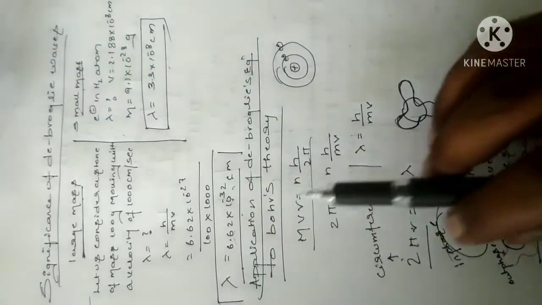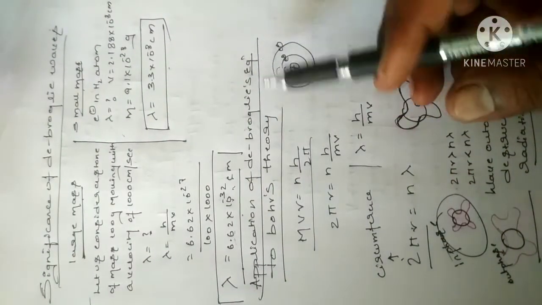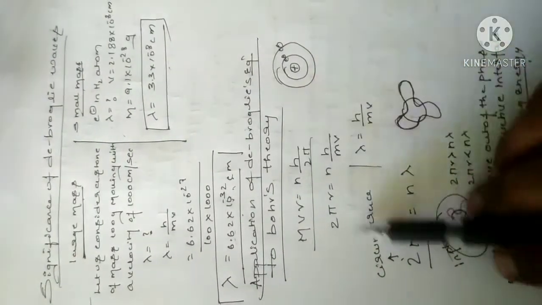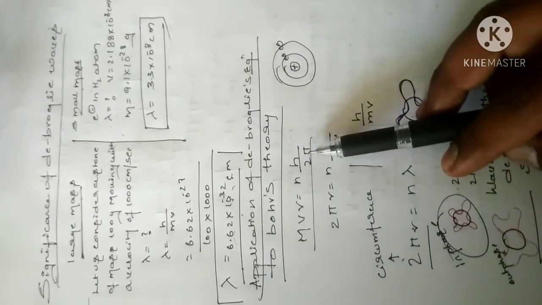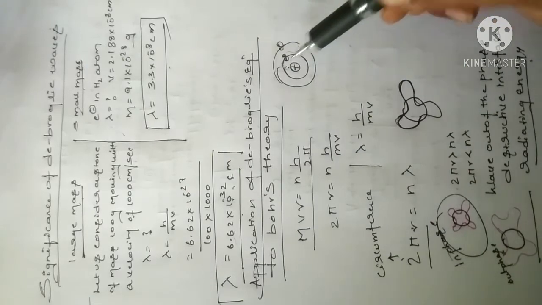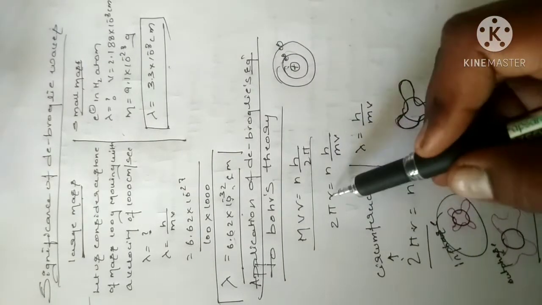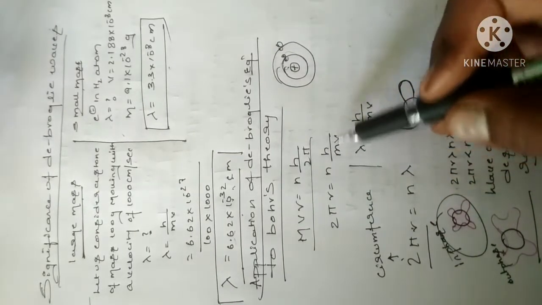Next we come to the application of de Broglie's equation to Bohr's theory. You know that the angular momentum mvr is equal to nh by 2 pi. If you rearrange, 2 pi r is equal to nh by mv.